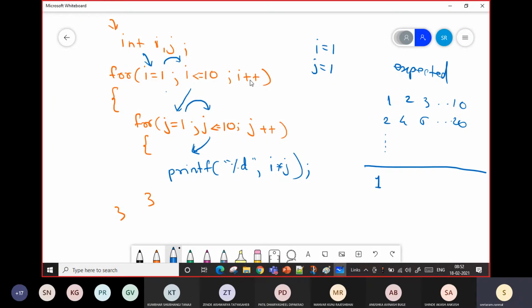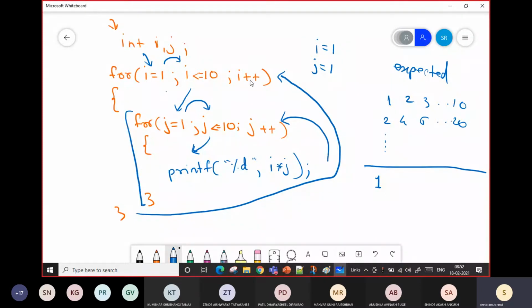This loop is here. So again it will go up to here. After this statement, it will go up to here. Remember this thing. Once this for loop is completed, then it will go for the next. There is no other statement, so after that, it will go here. Remember this thing. This flow of execution of a program is important.